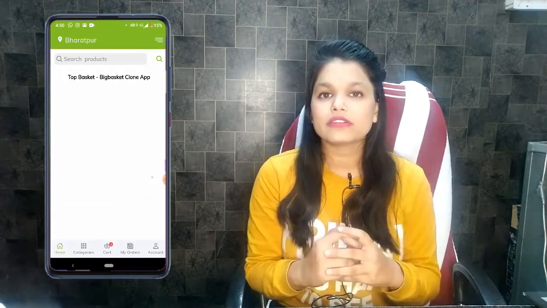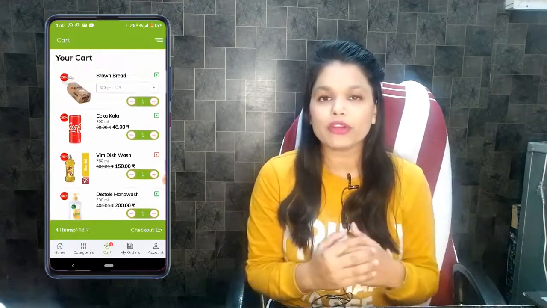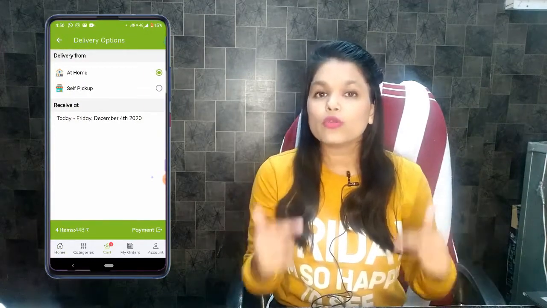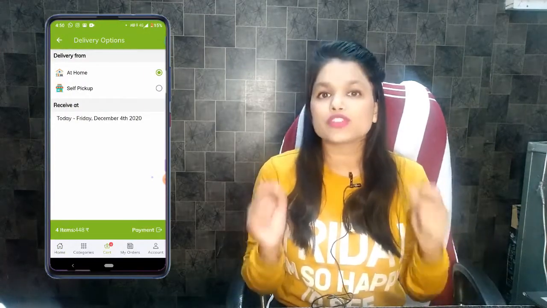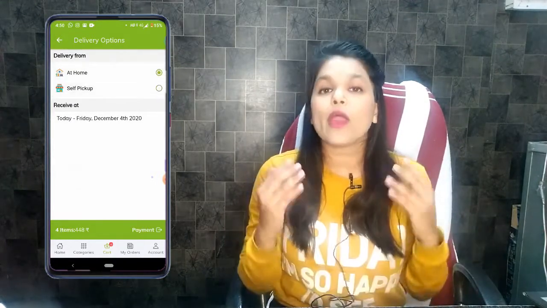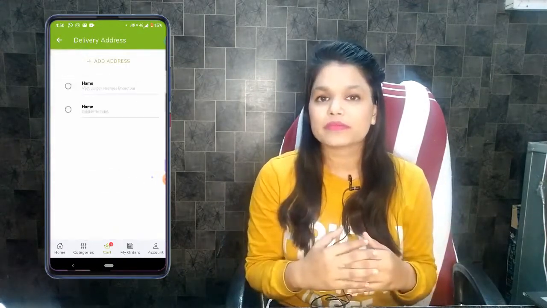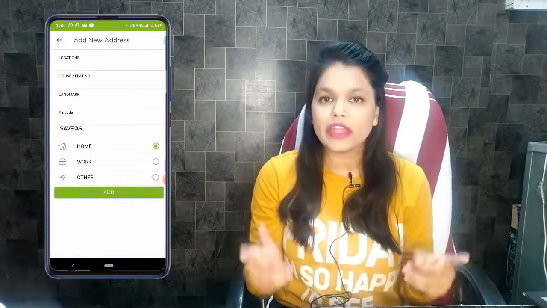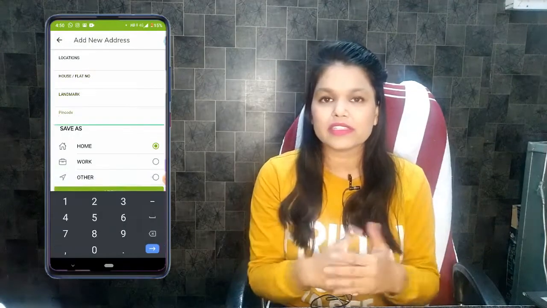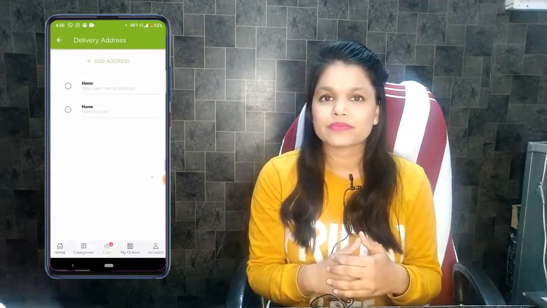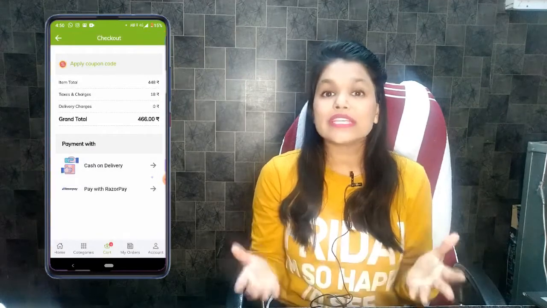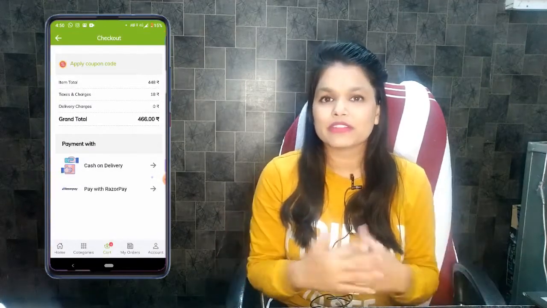Now click on cart. And here you can see the complete order. Now choose whether you want the order delivered or you want to go to the store to pick it up. Now let's choose home. We want it delivered. Now enter your address. Once the address is entered, you can choose from your past addresses like this. And now this is the final checkout page.